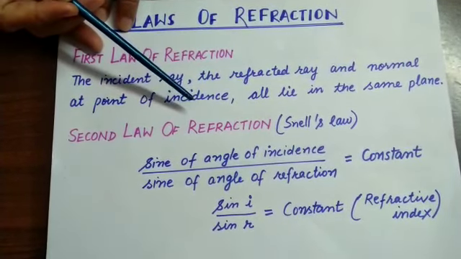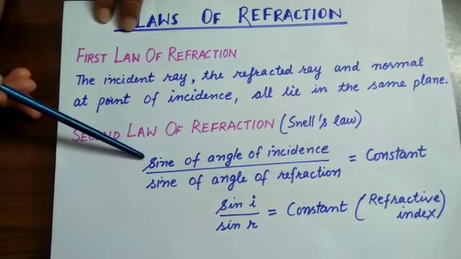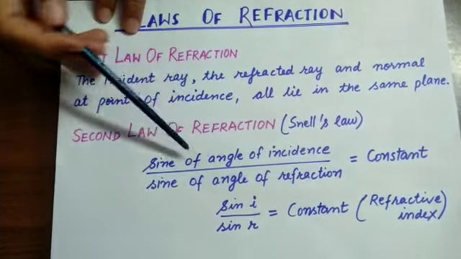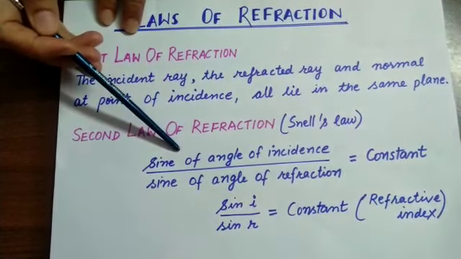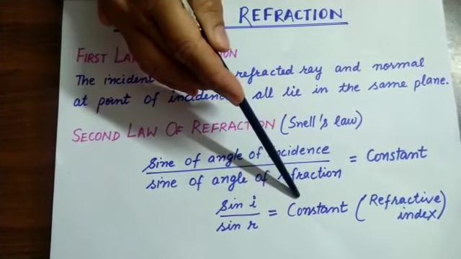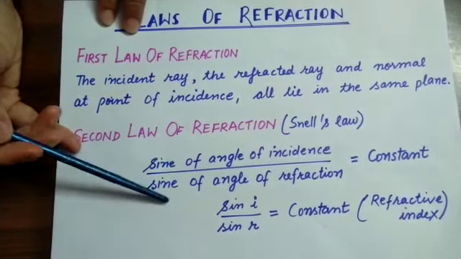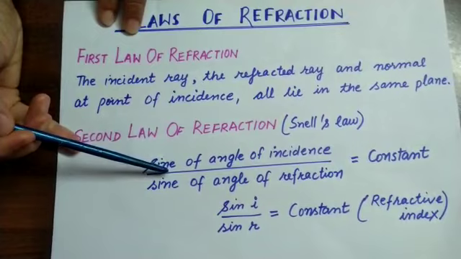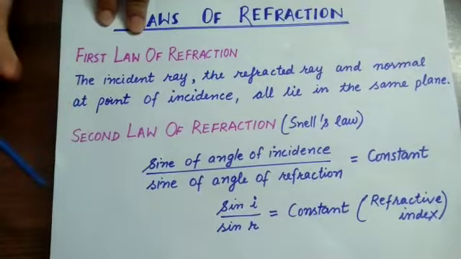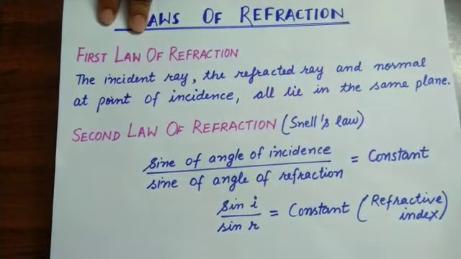According to Snell's law of refraction of light, the ratio of sine of the angle of incidence to the sine of the angle of refraction is constant for a given pair of media. Mathematically, we can write it as sine i by sine r equal to constant. Since the refractive index is the ratio of 2 similar quantities, it has no unit. It is a pure number. The constant is known as refractive index.